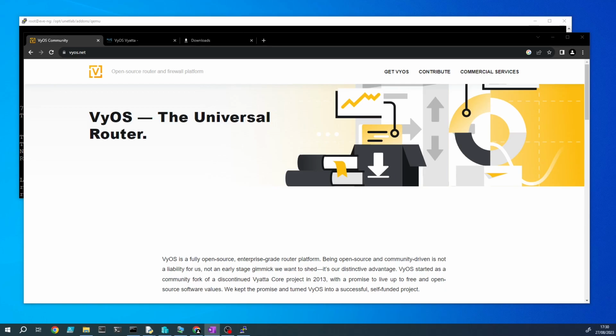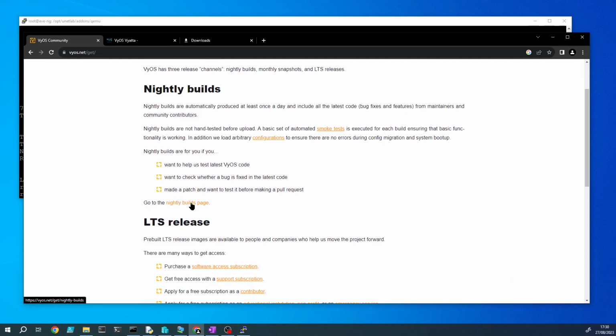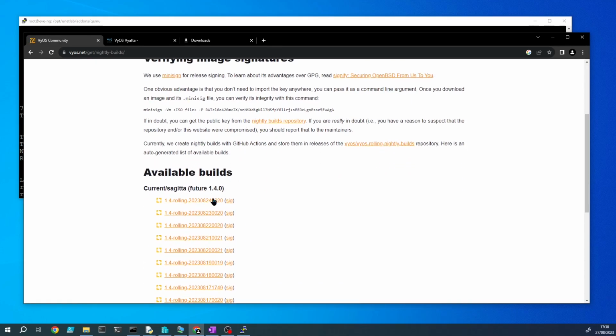Firstly, let's download the VyOS image from vyos.net. Go to the nightly builds page and download the latest version. I've already downloaded it. Next, we'll create a console session to the EVE-NG server.